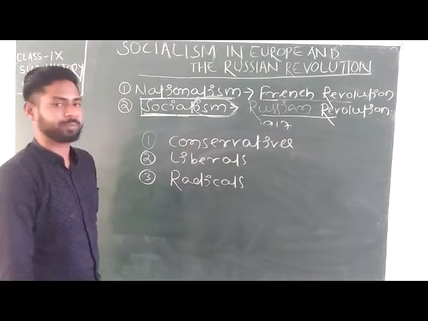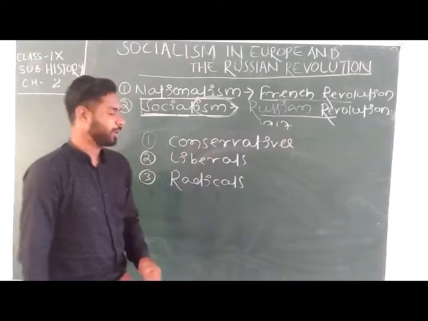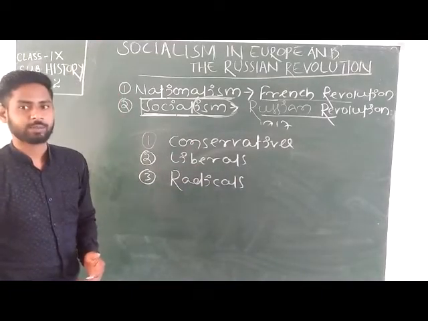The conservative class, the liberal class, and the radical class.